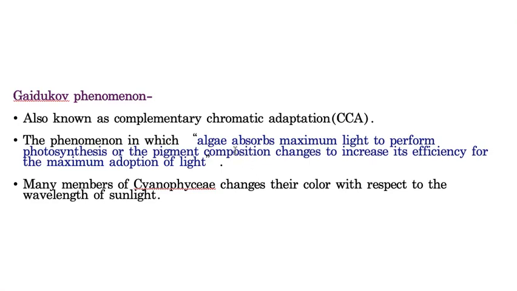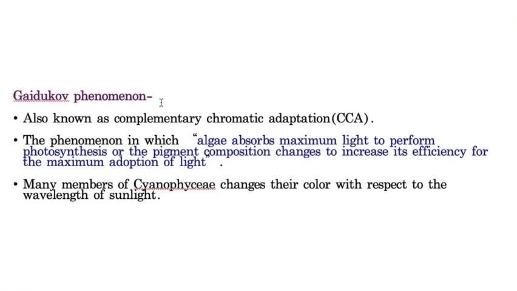In blue-green algae, some cyanobacteria and some other algae, you can see the pigment composition change according to the sunlight. This changing of the color and composition of the pigment according to the sunlight is called Gaidukov's phenomenon.